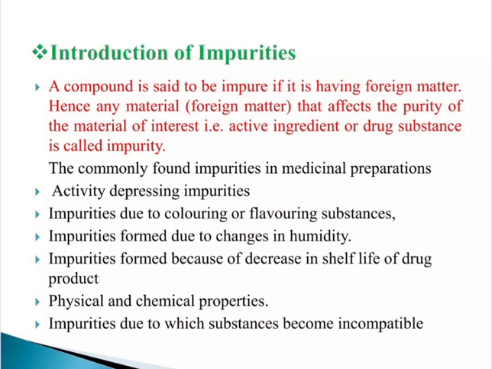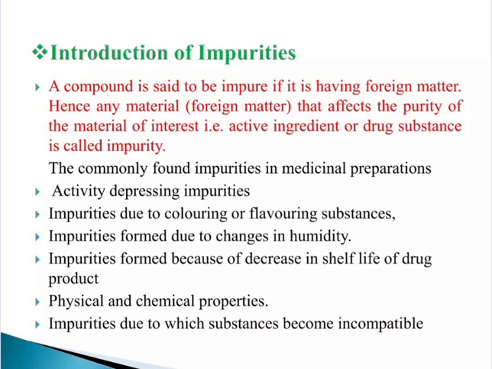What are impurities? A compound is said to be impure if it has foreign matter. Hence, any material that affects the purity of the material of interest, that is the active ingredient or drug substance, is called an impurity. Then, let's see the commonly found impurities in medicinal preparations.